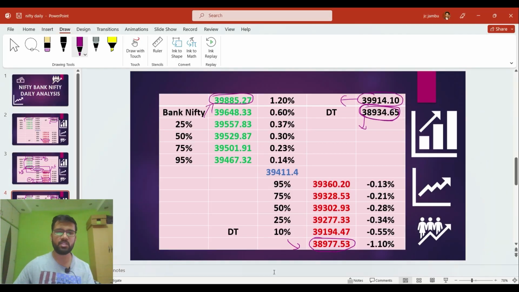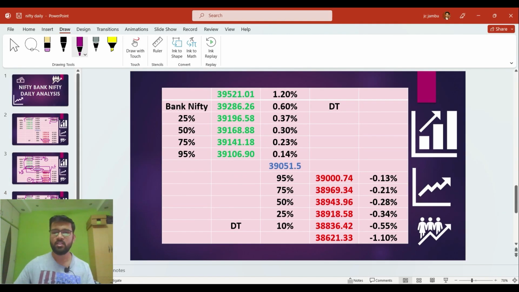So we'll discuss the individual levels of Bank Nifty. In today's session, the market has closed at 39,051 levels, and if the market goes up, this 39,106 level will be acting as an important resistance point, and if the market comes down, this 39,000 level will be acting as an important support point. So the market can range between these levels, that is 13,100 and 39,000 levels, and this level will be acting as a central zone. So this is an important support point.